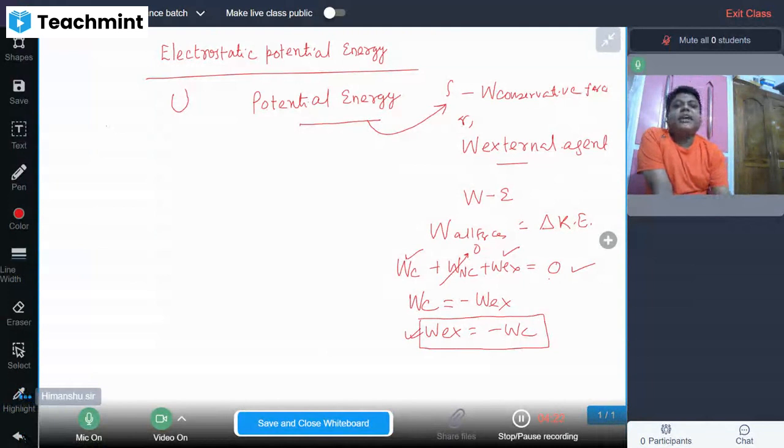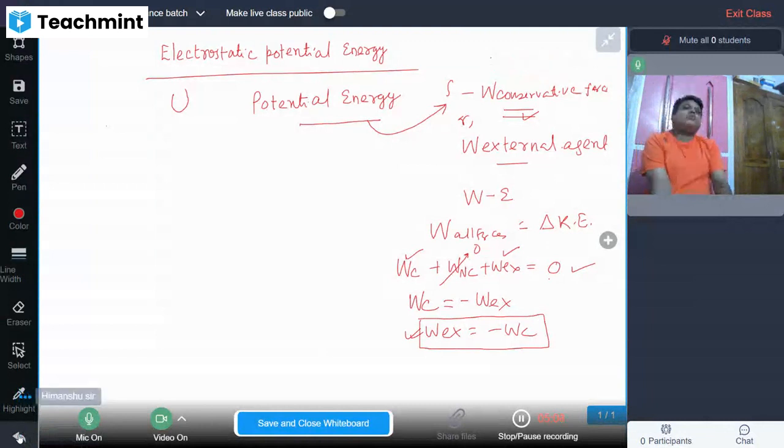So the negative work done by the conservative force is stored as potential energy, or the work done by the external agent is stored as potential energy. And the conservative force is because of the electrostatic force of attraction or repulsion. This electrostatic force of attraction or repulsion is the reason for the work done by the conservative force. Understood? Okay, let's move ahead.